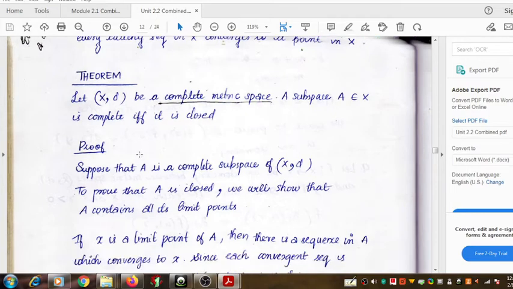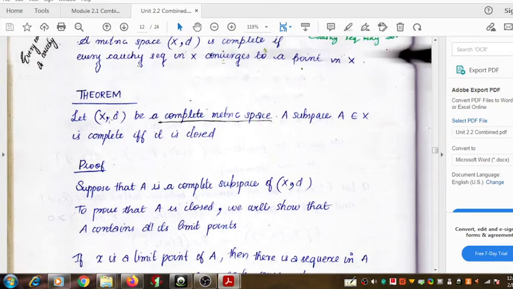So one way to show that, you have to assume that the space (X, d) is complete, and then by choosing a subspace, you have to show that the subspace is also complete. Throughout the proof of the result, X is a complete metric space, and then you have to start with a subspace.